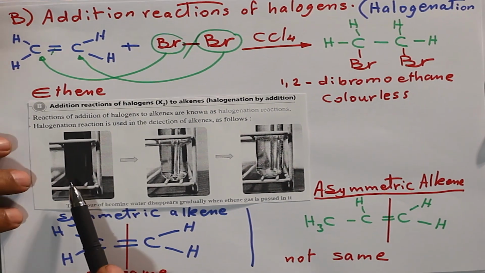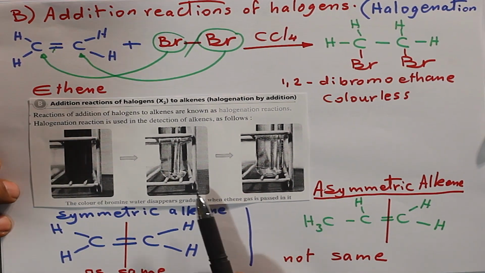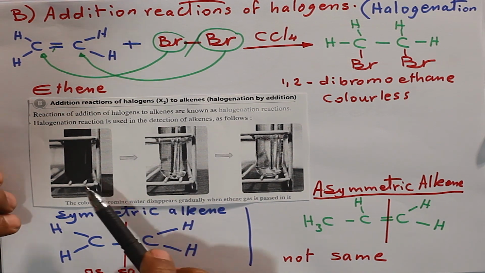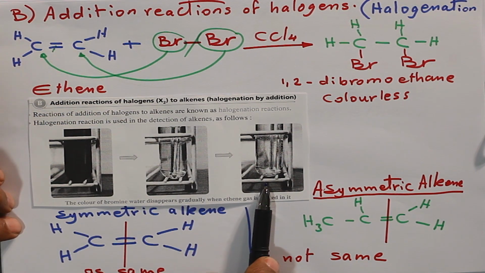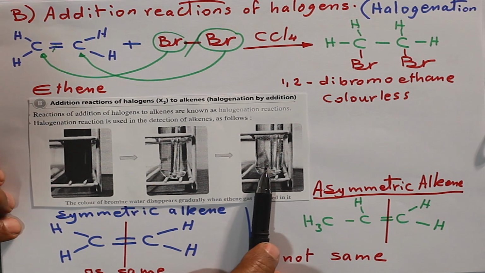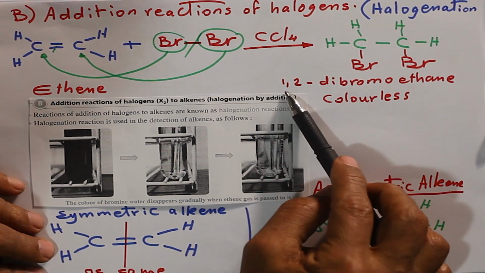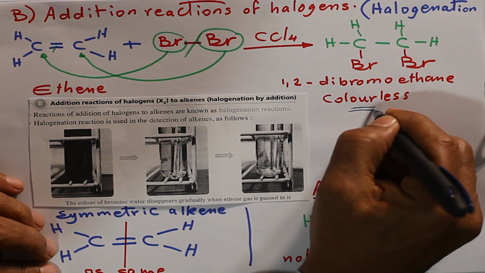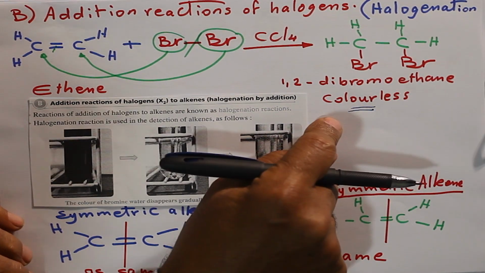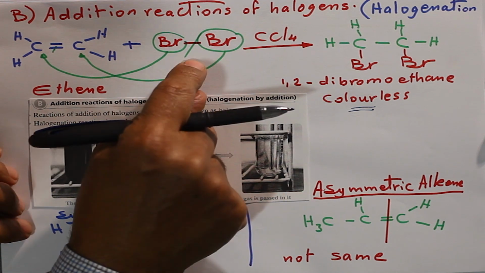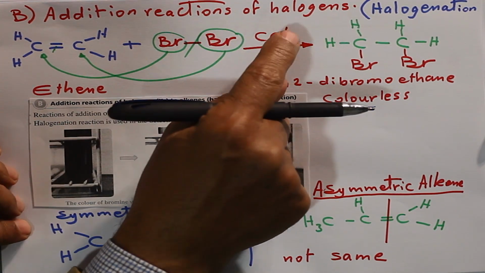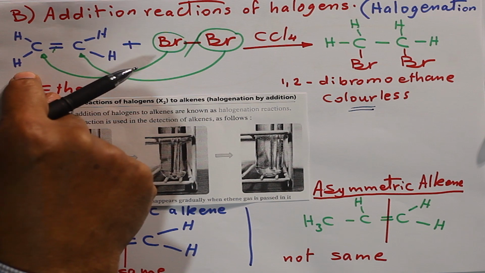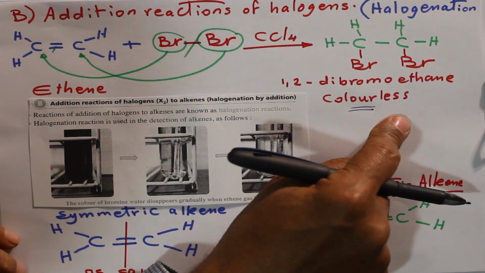So when ethene is passed through it, it becomes colorless. Why does it become colorless? Because 1,2-dibromoethane is a colorless compound. To detect the presence of a pi bond, we add bromine in carbon tetrachloride to ethene. It will change into colorless.